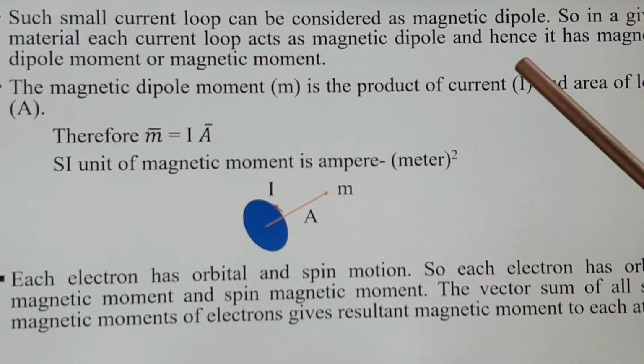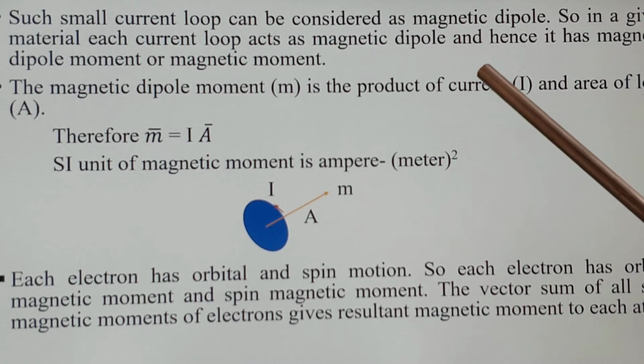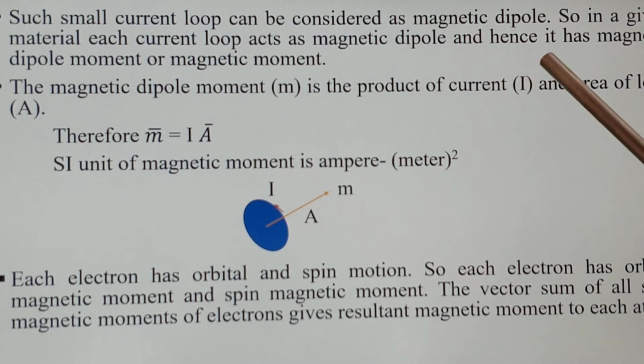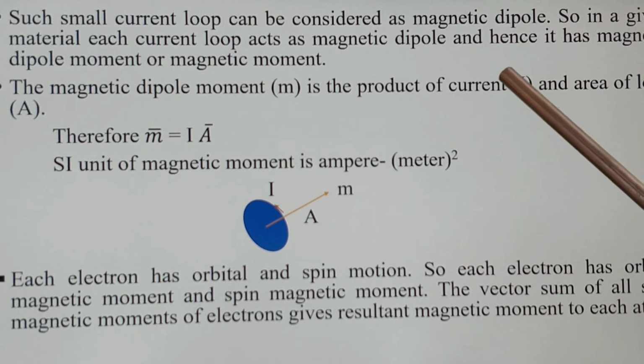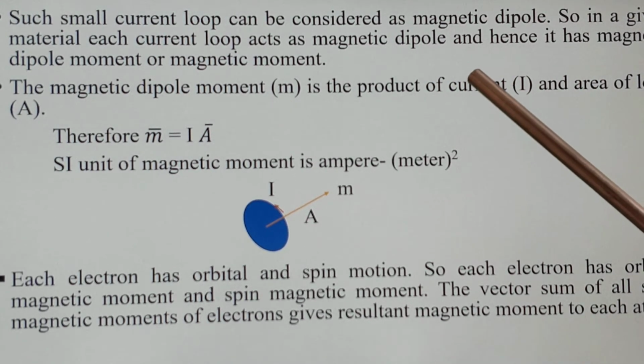So in a given material, each current loop acts as a magnetic dipole and hence it has a magnetic dipole moment or magnetic moment.